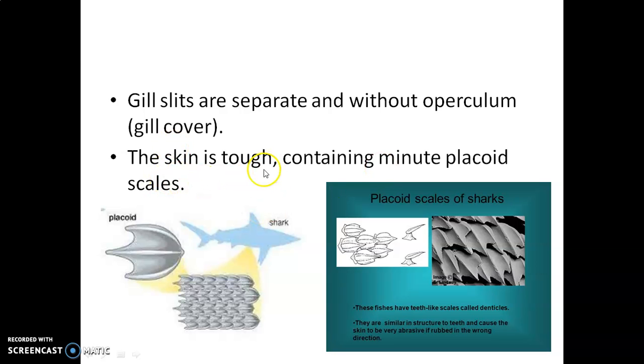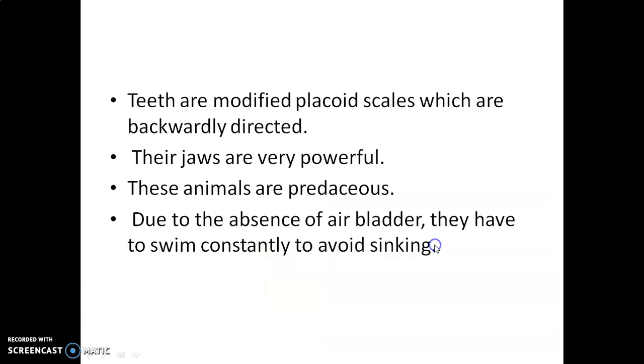Okay. The skin is tough, containing minute placoid scales. See, this is a placoid scale. We know that all the fishes have scales covering their skin, but the shape and size of scales are different for different fishes. For Chondrichthyes, they have placoid scales. See, this is the shape, this is the original placoid scale. Clear? Then their teeth are modified placoid scales which are backwardly directed.